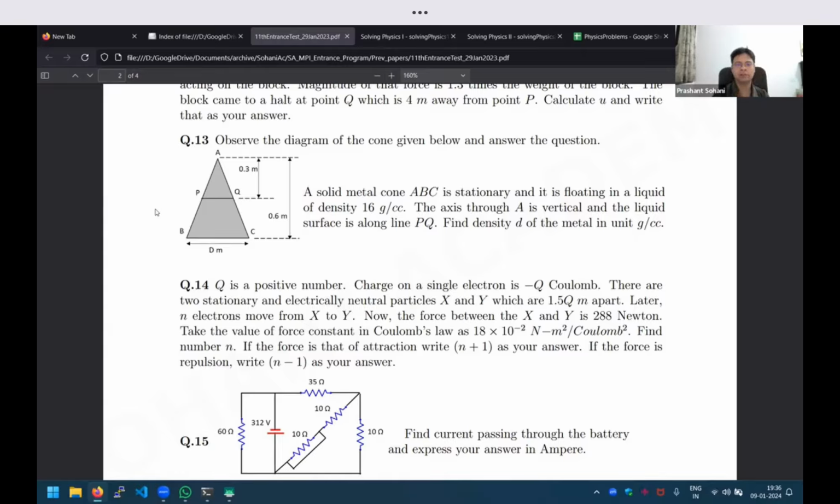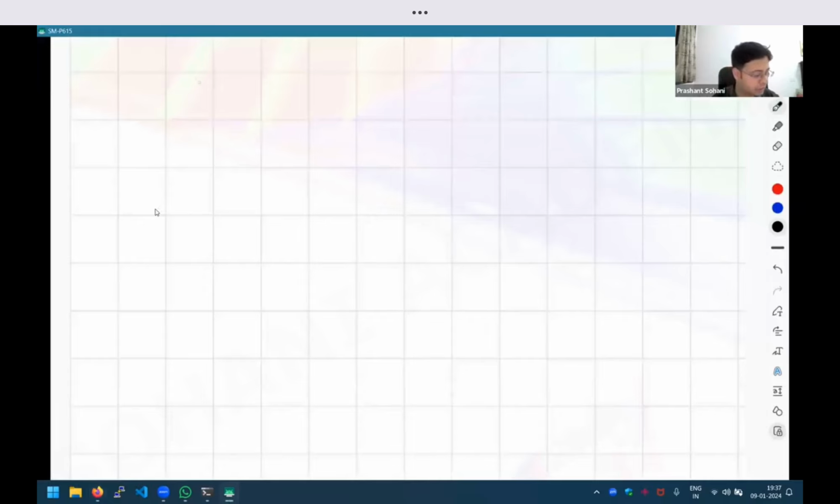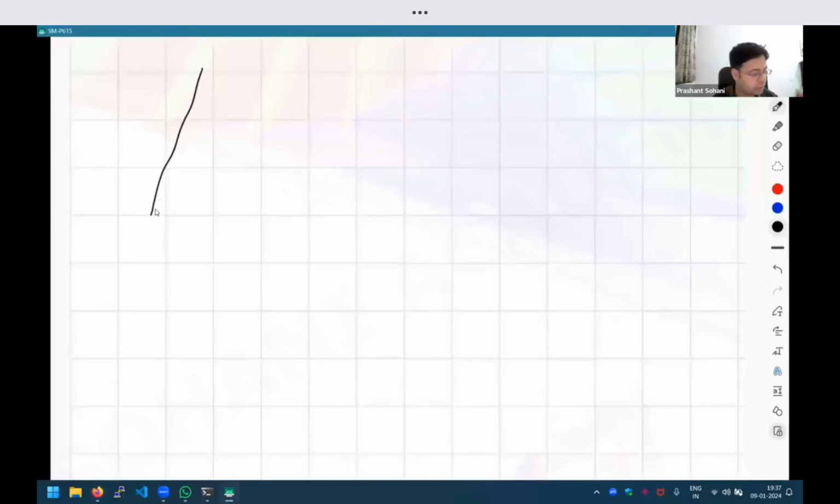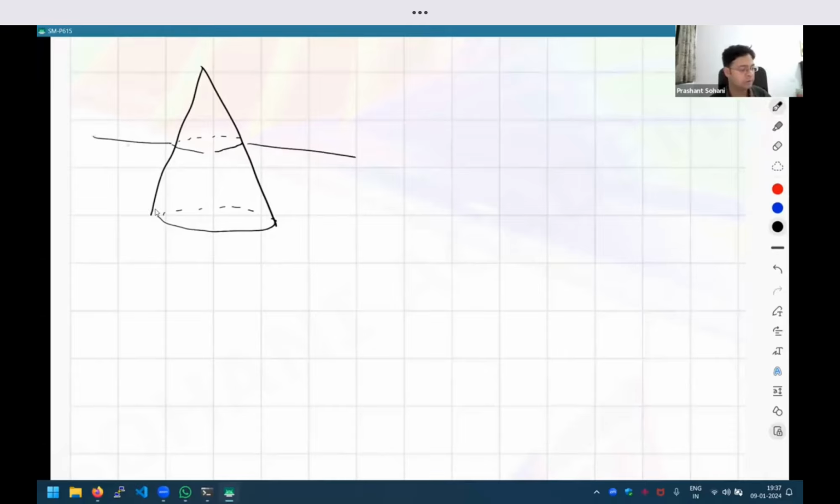Okay. So again, what is the information given? It is about an object floating in some liquid, and it is partially floating. Some part of it is above the liquid, some is submerged in the liquid. So if I have to draw the diagram very roughly, in the paper the diagram given is two dimensional. It is a front view, but we know it is a 3D object. So if you want, just for our understanding, we can draw it at a slight angle. So it is something like this, right? This is the object. And this is the level up to which the object is submerged inside the liquid, right?